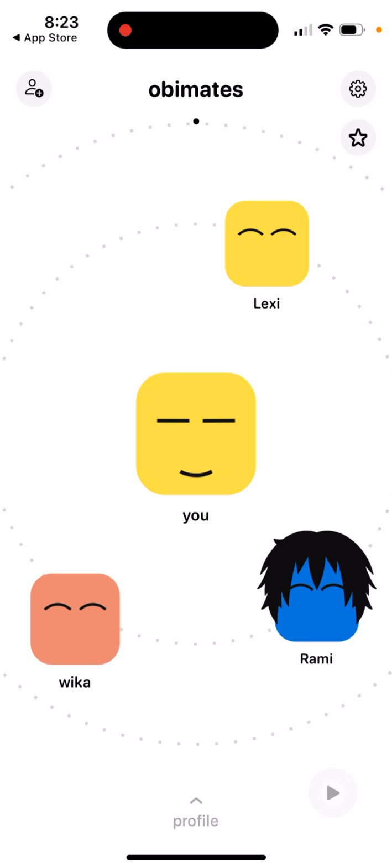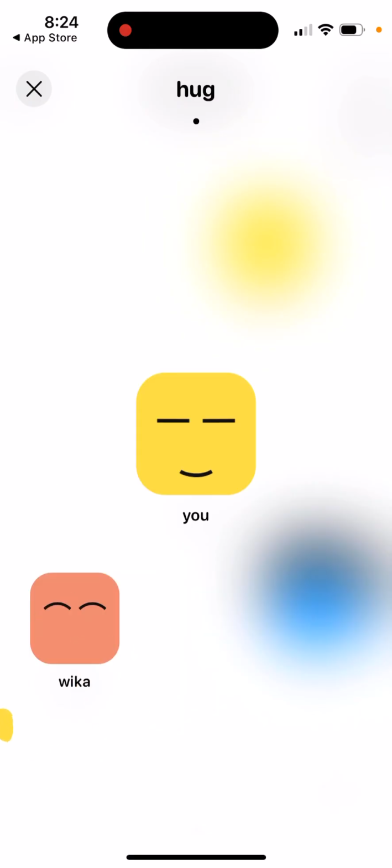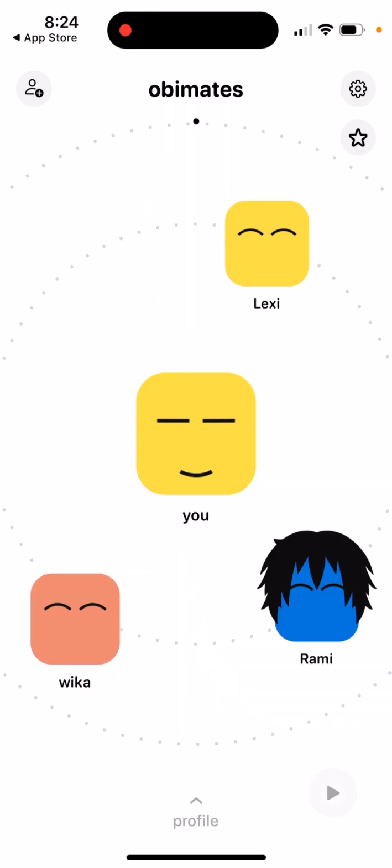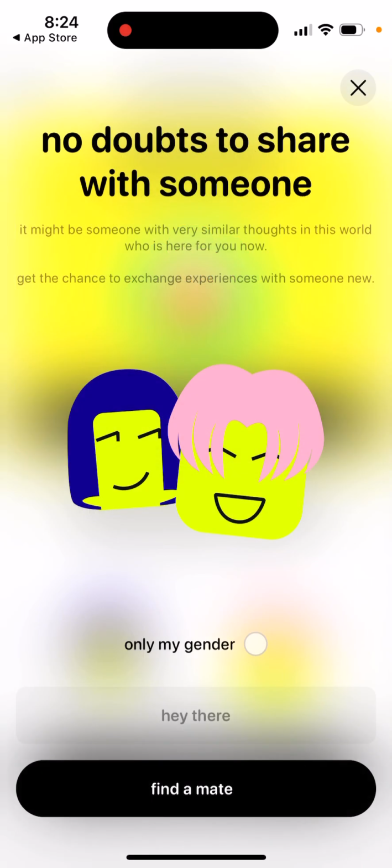It's like a communication app, but the idea of it is that you don't send boring messages usually, as you do on every other social media, or voice messages or video messages, whatever. You just send sentences. So here's, for example, some Obimates, how they call them here, and then you can just send some kind of sense, and you can find all different Obimates here. You can find a new mate, just tap here.